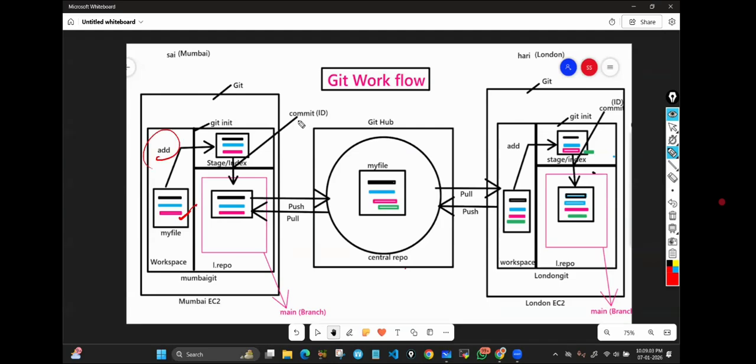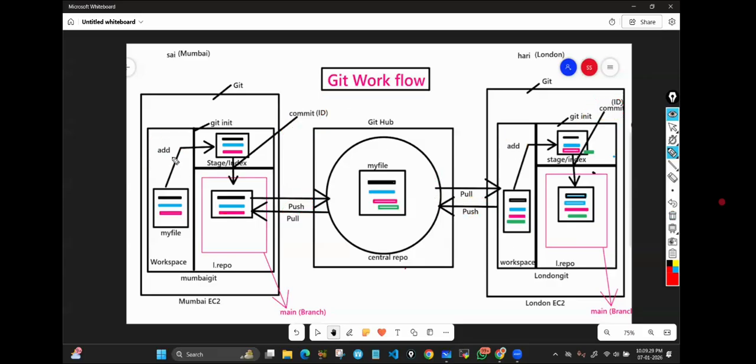I have added, I have committed, and I pushed. The pink color data went here. Then again Hari will pull, and he will get the pink color data in all 3 stages. Then he will work on the green color data. After writing, then add, commit, and push. Understanding, right? That is how things work.